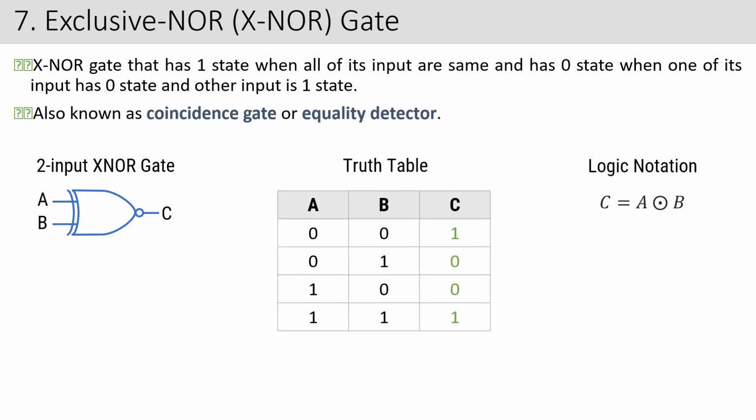Now the truth table: 0 0, all states 0, we are getting a 1 state. 1 1 gives 1. But we have a 0 state when any of its inputs is high. So 0 1 gives 0, and 1 0 gives 0. So this is what the XNOR gate and XOR gate are.